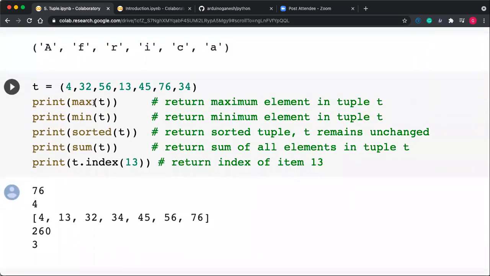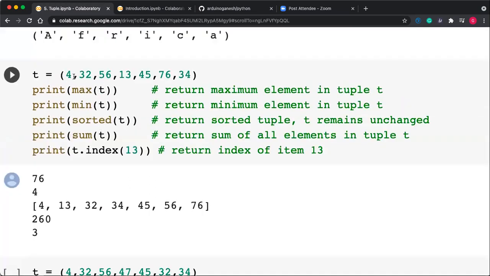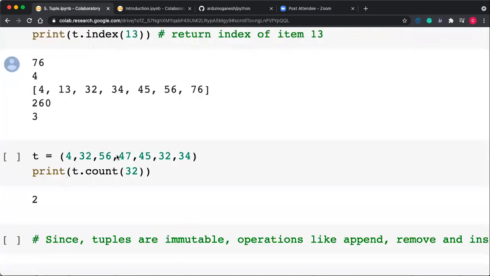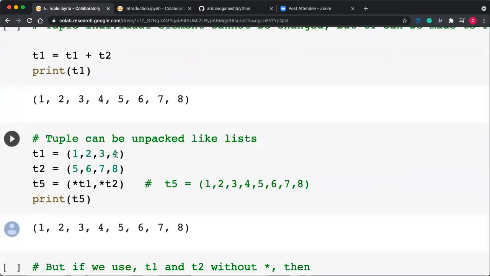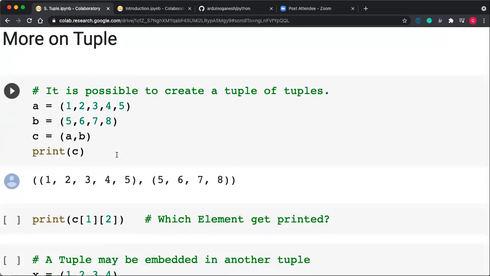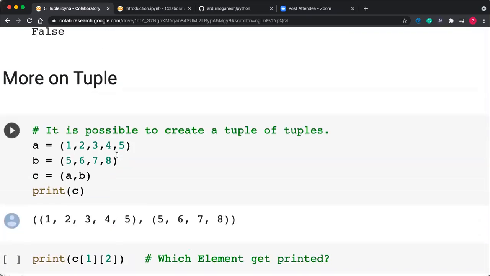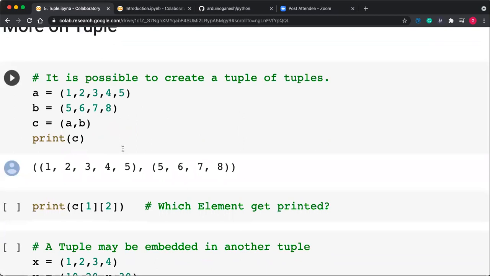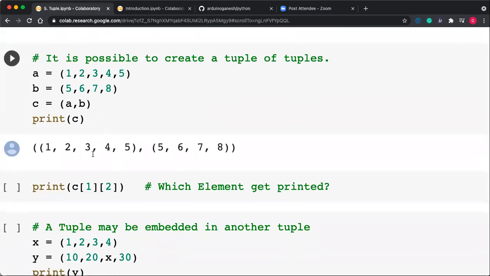Now we'll only take what is somewhat new in tuple. This is again the same: max, min, sorted, sum. It is the same set of functions that are available for a list. Max of t, the maximum number in the tuple, gets printed like that. Again, addition of tuples we'll see directly in a sum. It is possible to create a tuple of tuples.